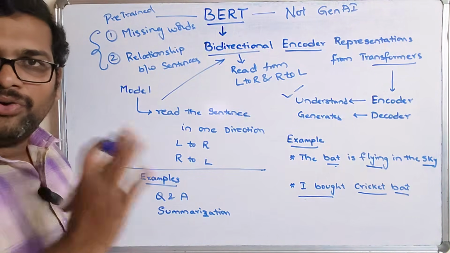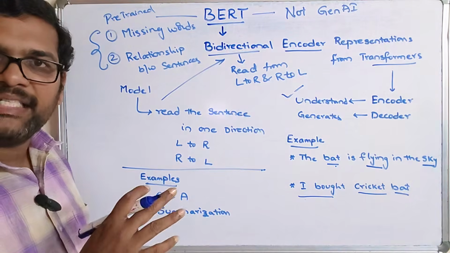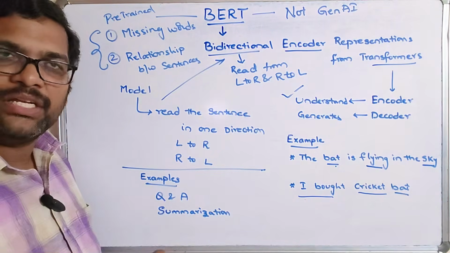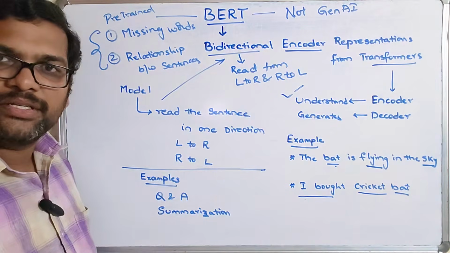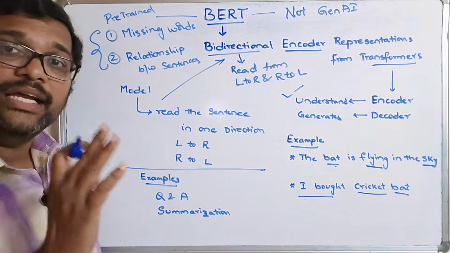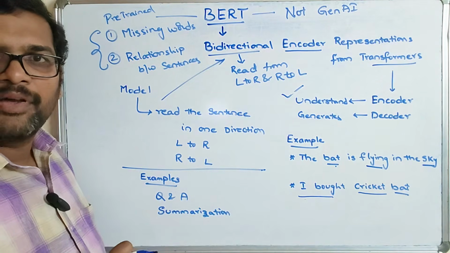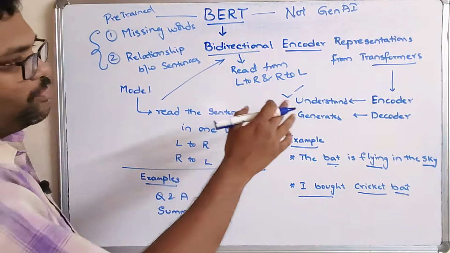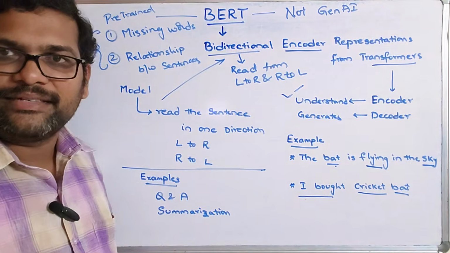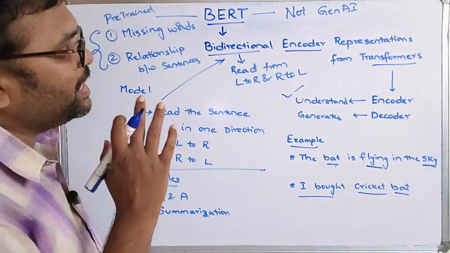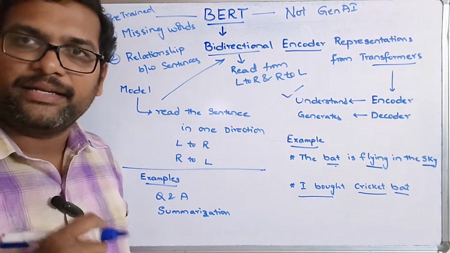Okay, so hope you understood. BERT, Bidirectional Encoder Representations from Transformers. It is not a Gen AI model, it is only an AI model, which only understands the context. So hope you understood what exactly this BERT means.